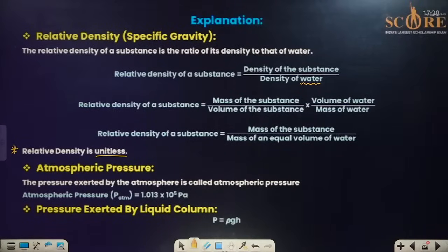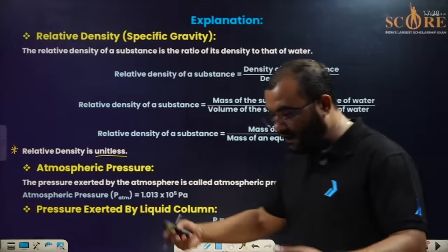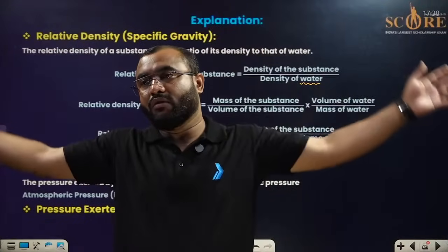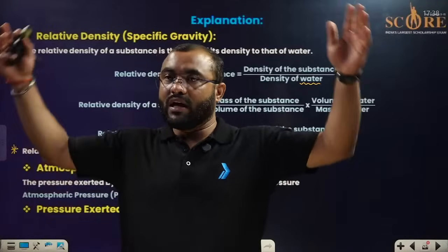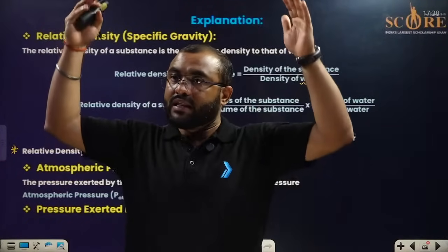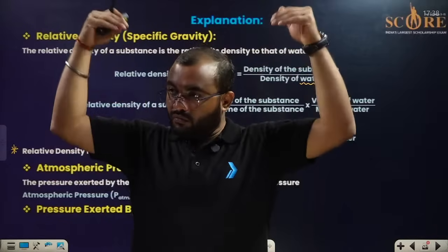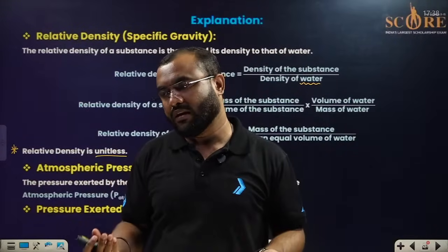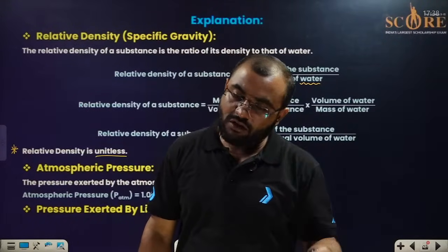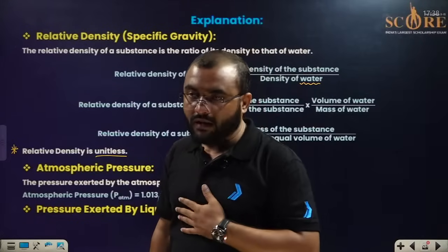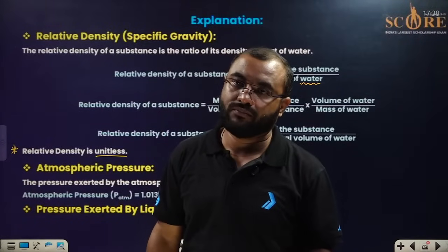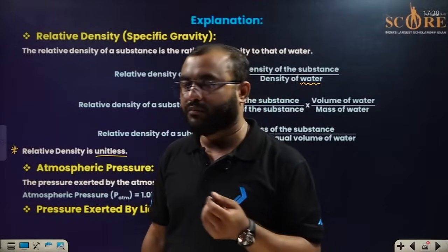After that, we are talking about atmospheric pressure. What do you mean by atmospheric pressure? Since we are living on Earth, everyone, we have a blanket of gases around us. We call that the atmosphere. The atmosphere is also applying pressure on us, force per unit area. That is why the pressure which is applied by the atmosphere on us is called atmospheric pressure.